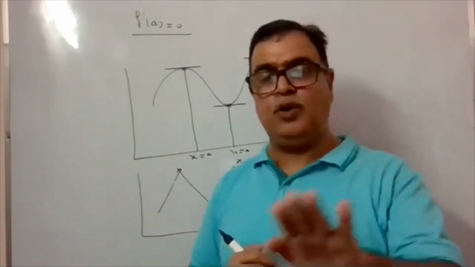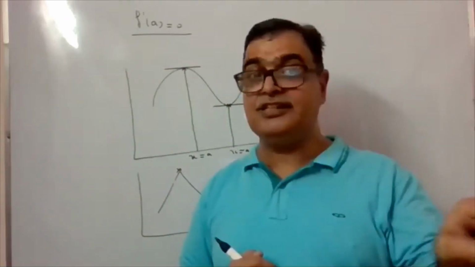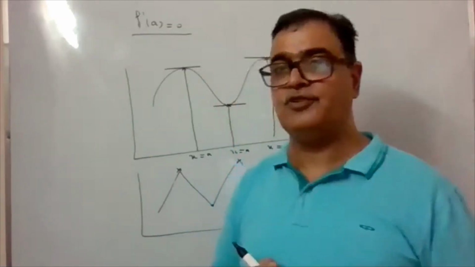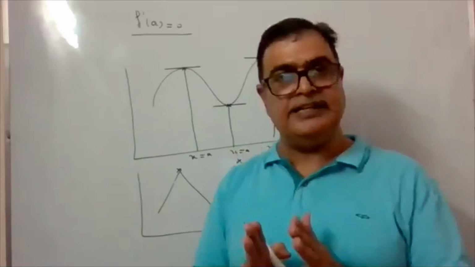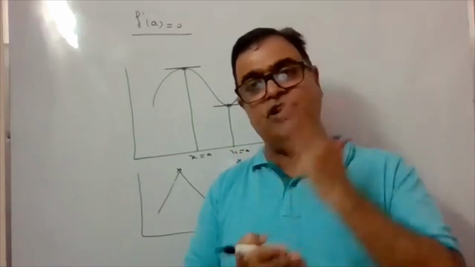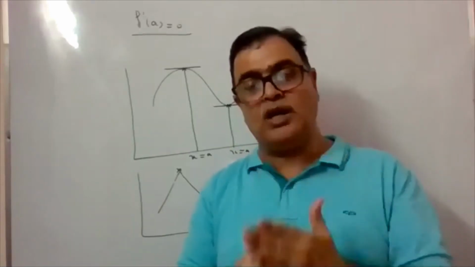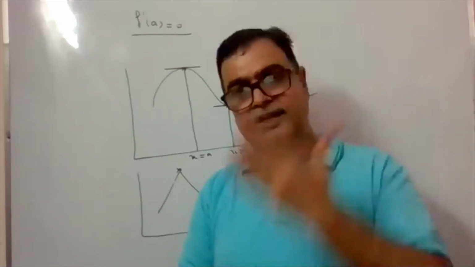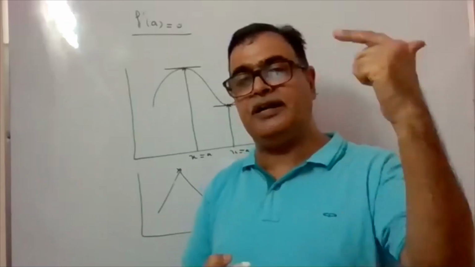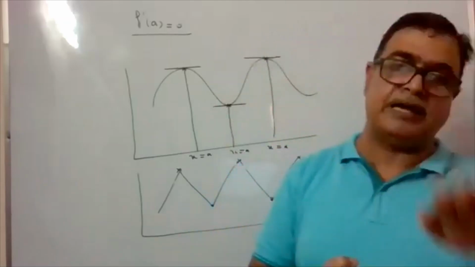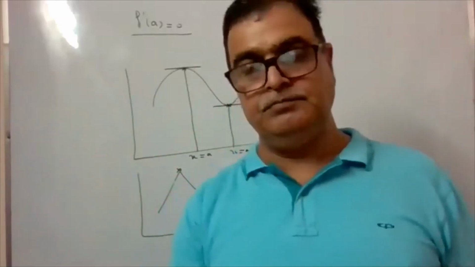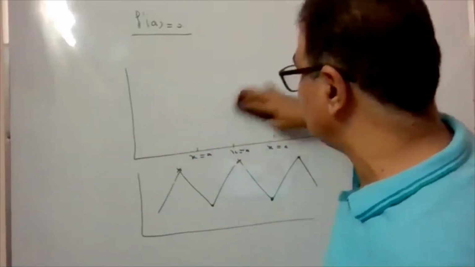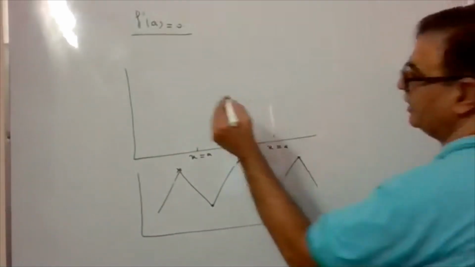That means at any point of the function, if f dash a is 0 it does not mean it is an extreme point. It is a necessary condition but not the sufficient condition. Necessary condition means if the function is having local maxima at a certain point, अगर आपने decide कर लिया कि नहीं ये local maxima है, ये local minima है, then उस point पे आप अगर tangent draw कर रहे हैं, that tangent will be coming parallel to the x-axis definitely. But अगर आपसे कहा जाए कि function के किसी point पे f dash a 0 आ रहा है, by the way the curve goes like this.